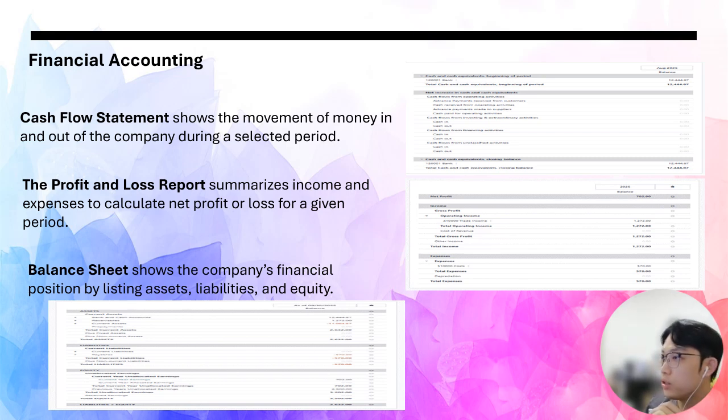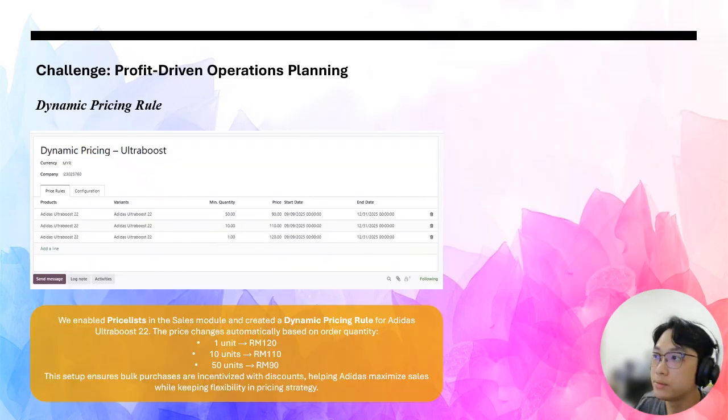For example, as shown here, we recorded a net profit of 402 ringgit after deducting expenses from our sales revenue. Lastly, the balance sheet shows the overall financial position of the company by listing assets, liabilities, and equity. This helps us understand what the company owns, what is owed, and the value retained as equity. Together, these reports give us a complete picture of the company's financial health and are essential for decision making.